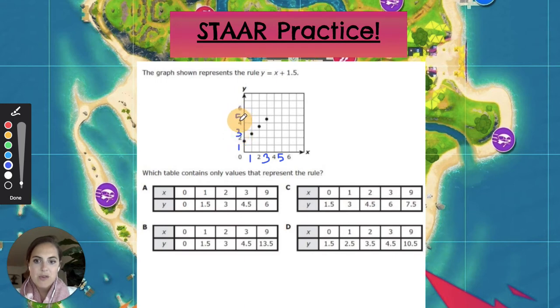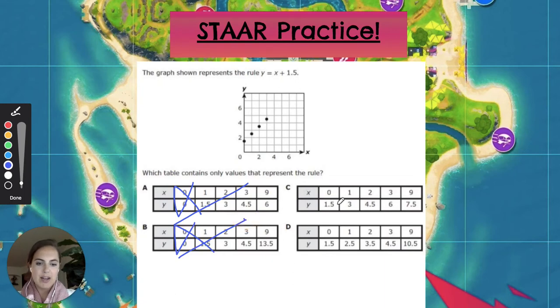Excellent. Now, which table contains only values that represent this rule? Well, let's see. I have 0, and then in the y I have 0. So 0, comma 0. So we're going to see, does that even match in our grid? Go 0, 0. Do I have anything at the origin? No, good. So I can go ahead and cross this right out. Goodbye. And then, ooh, look at B also has that. So I know right away our answer cannot be A. Our answer cannot be B. Let's go ahead and look at C.